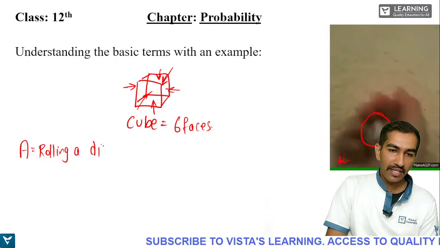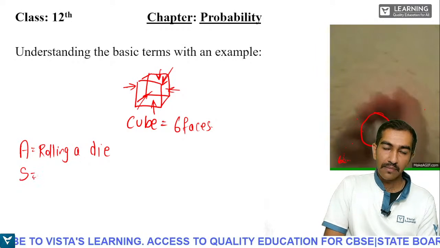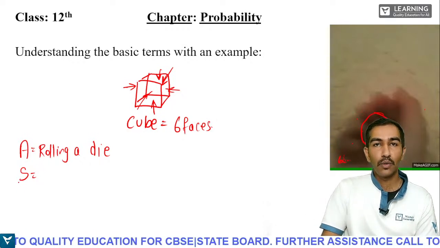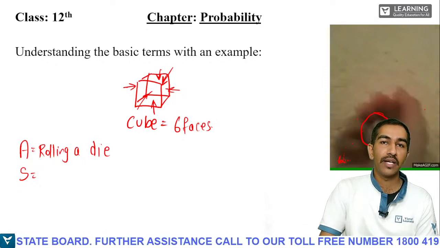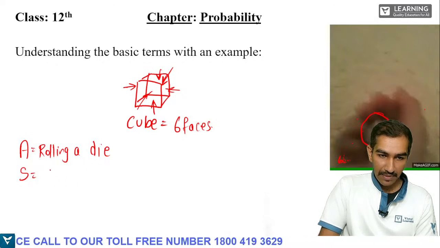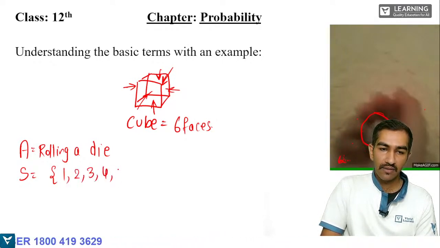Okay, rolling a die is the activity. What is the sample space? It means when you roll a die, what is the total number of outcomes? Total number means if you roll a die, what all results will you get from that particular activity or experiment? That is nothing but the sample space. The sample space will be 1, 2, 3, 4, 5 and 6.